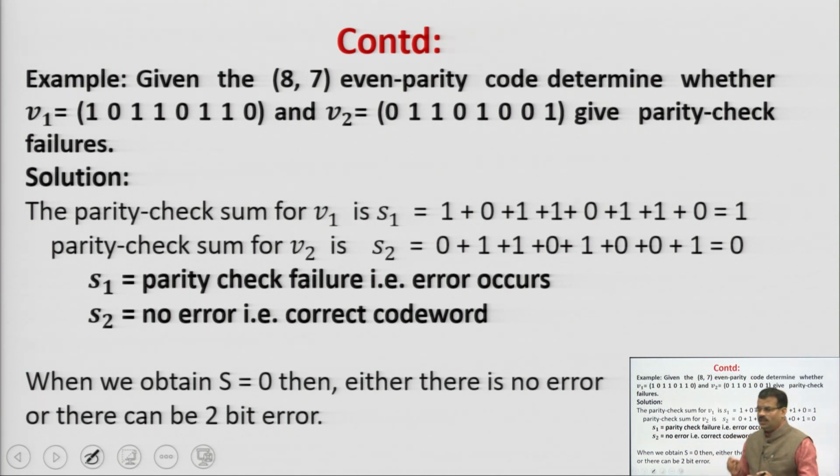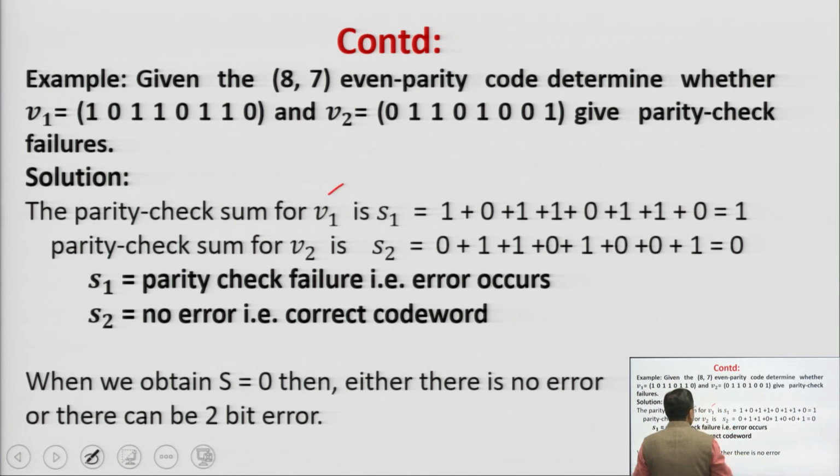S is our parity checksum. If it is 0, it means there is no error and no parity check failure, and you are getting the correct code word. So, we have to determine the parity checksum here.